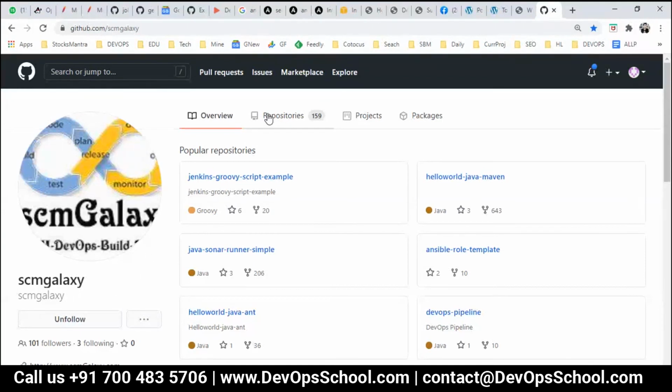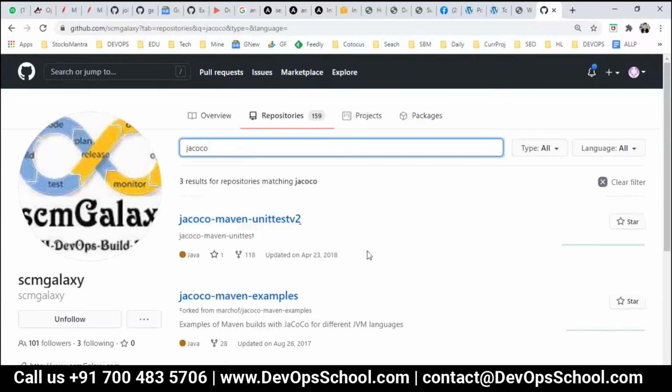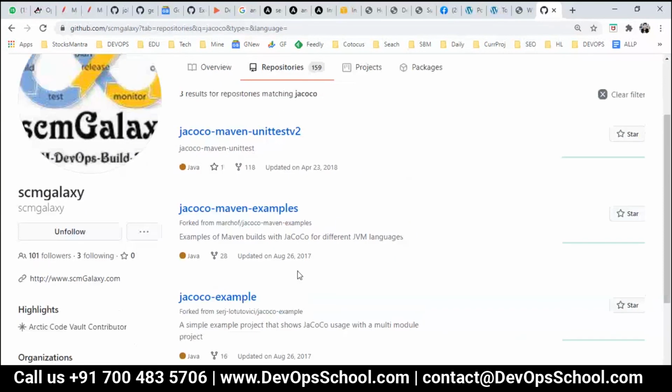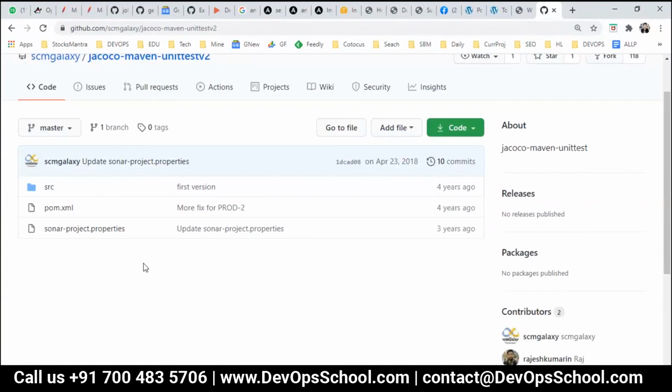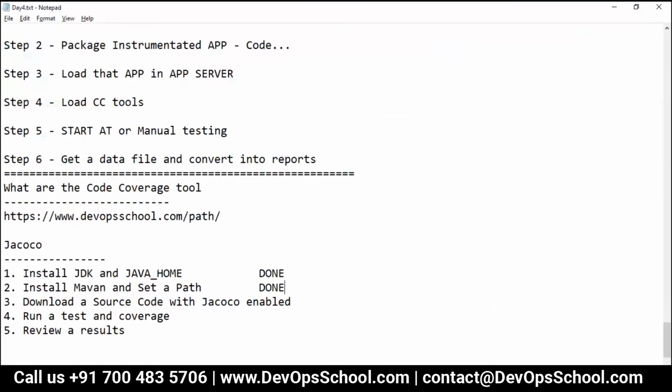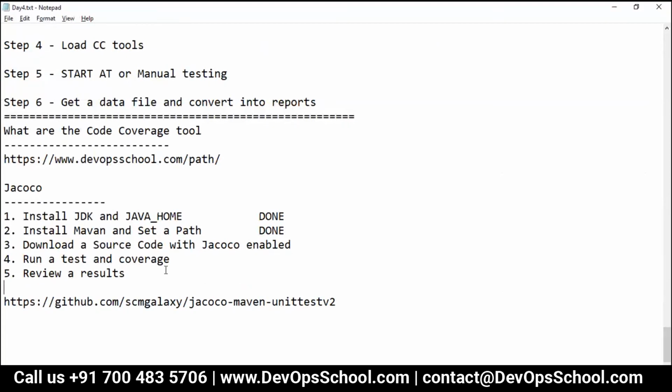And Jacoco, multiple examples are there. I'm thinking which one to use. Let's use this one. So I'm putting the URL in the chat window, I mean in the notes also, so you can check it out.